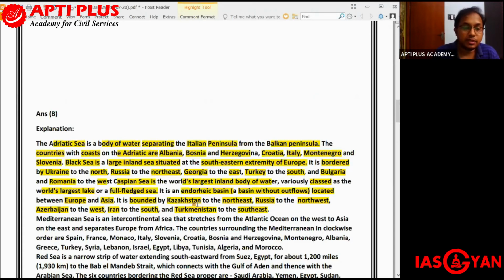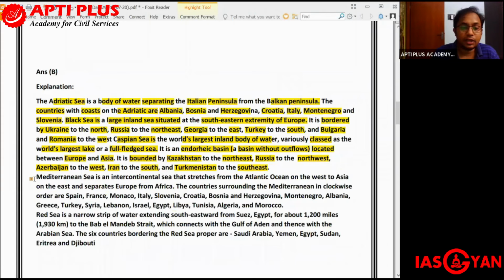Next comes the Mediterranean Sea. Mediterranean Sea is an intercontinental sea that stretches from the Atlantic Ocean on the west to Asia on the east. It separates Europe from Africa. Intercontinental sea means it lies between two different continents. To the north we have Europe, and to the south we have Africa.